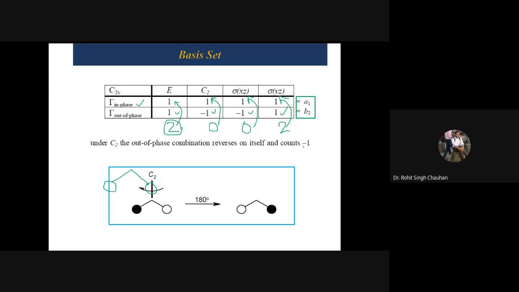See, what does it mean? It means that if you rotate C2 like this, it will be the same, right? If we go along C2, what will happen? This one will come here, and this one is going to become on this position. Now see the same depiction I'm showing here. This shaded part is coming on the right and the unshaded part is coming on the left. So just to make you understand how this C2 works, I have depicted it here.